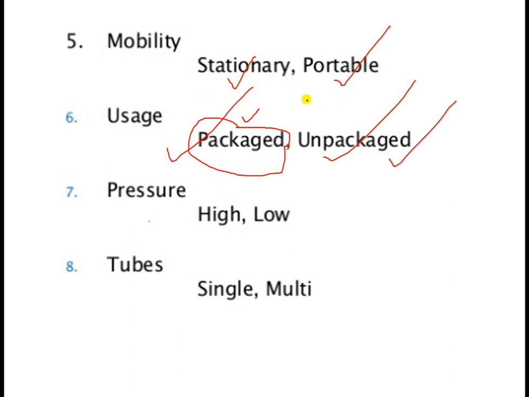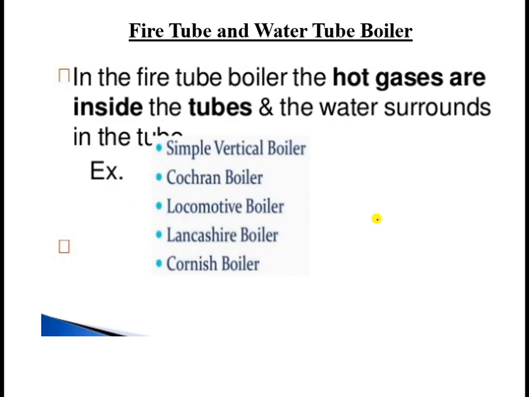Packaged means it is contained in one container. Unpackaged is not contained in a single container. There are certain separate sections, maybe the water tubes, fire tubes, the furnace area, the coal handling unit, all those things. Okay, that is another important thing. Pressure: high pressure boilers and low pressure boilers. Tubes: single tube as well as multi tube. This is the classification as far as multi tube is considered.